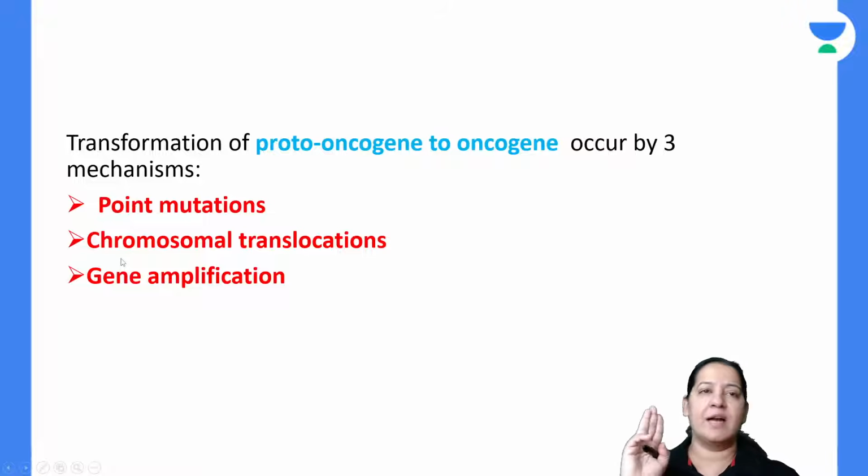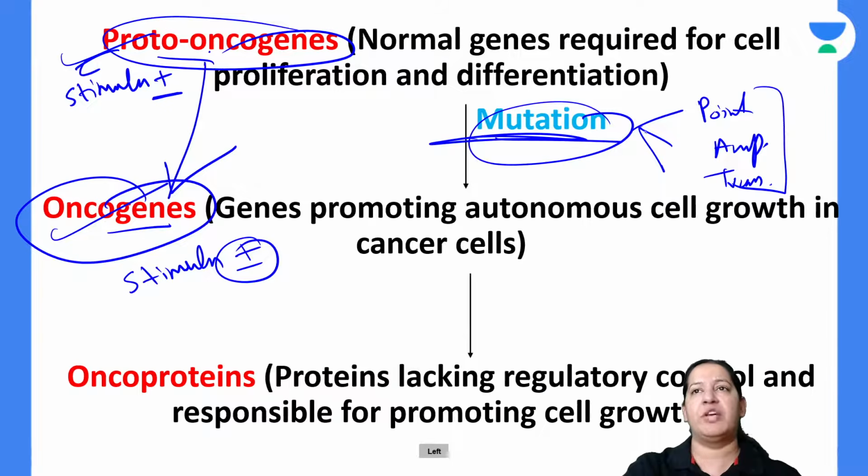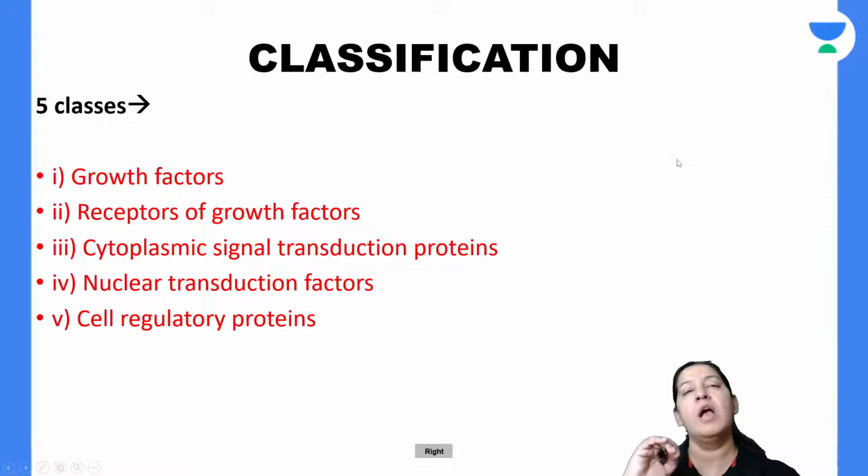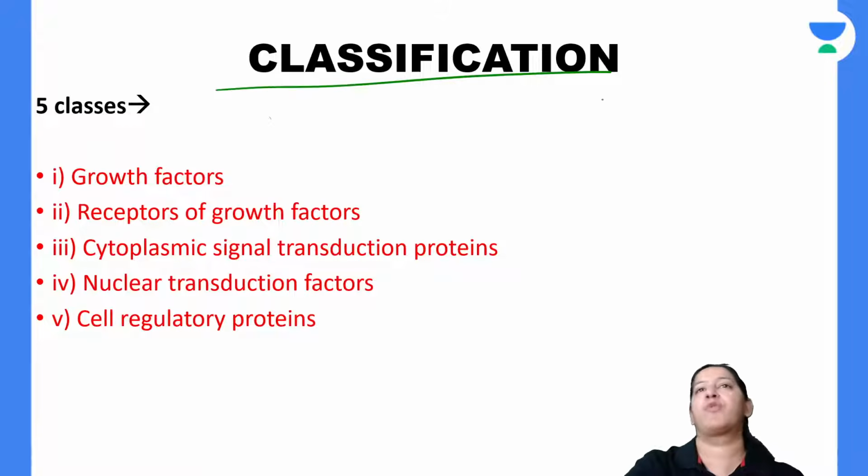3 types of mutations are there, as I have told you. Point mutation, translocation, and amplification. So these 3 mutations are leading to the conversion of proto-oncogene into oncogene. Have you got it? Now come to the classification of proto-oncogene.